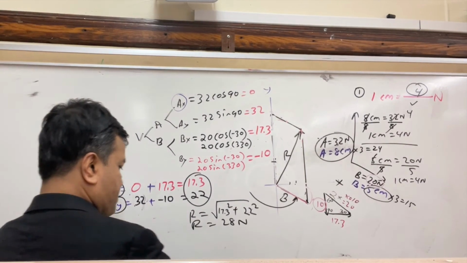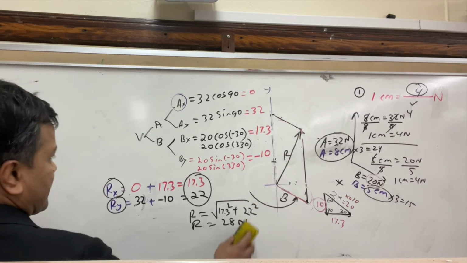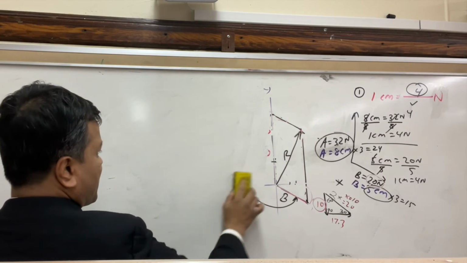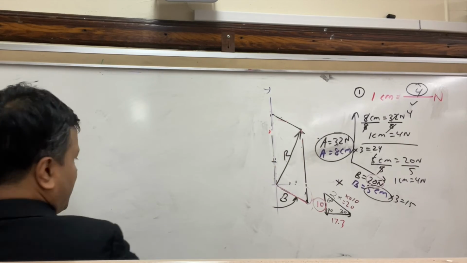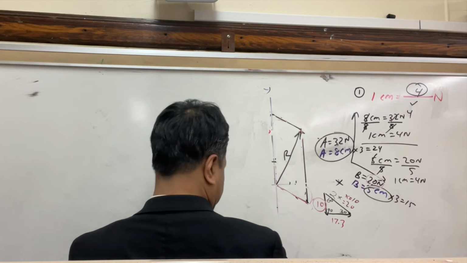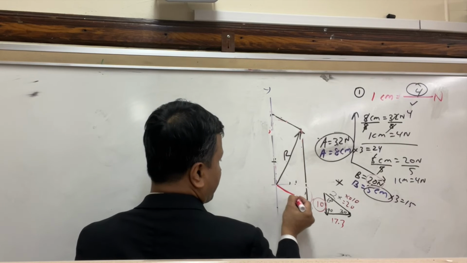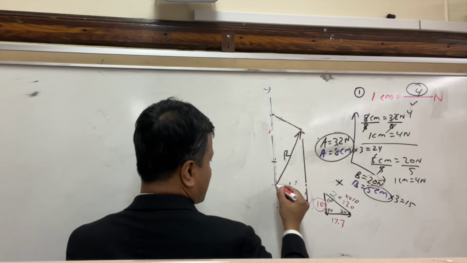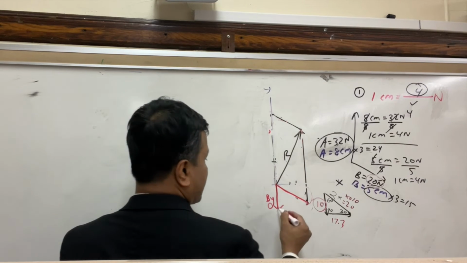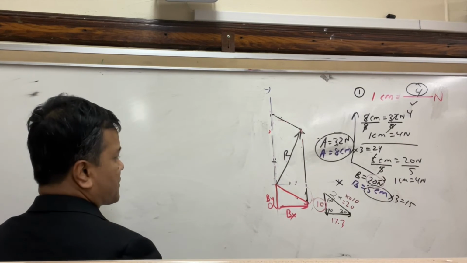All right, now I'm going to use the distance formula. To do the distance formula, all I need to do is very simple. I'm going to come over here. This is my B. I need the y component of the B. So this is the y component of the B, so I write BY. And this is the x component of the B, so I write BX.